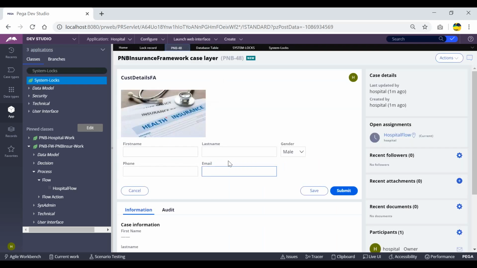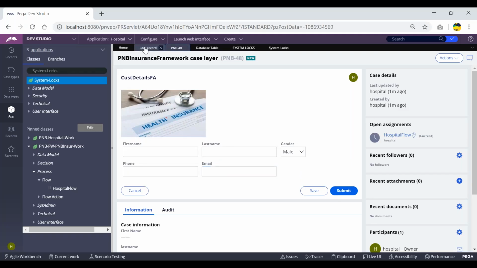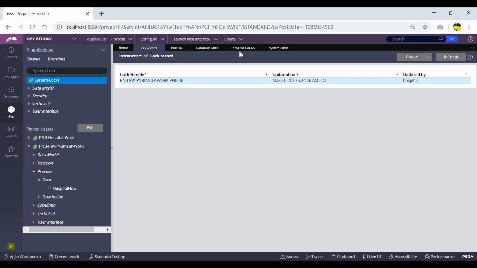Now, if I work on this, if I resolve this work object, if I completely close this work object, then PRPC will automatically remove this record from the database. It will be performing obj delete internally. It will be removing the record. It will be performing the commit operation. Then whenever the next operator tries to access this particular work object like PNB 44, he will not be getting any issues.